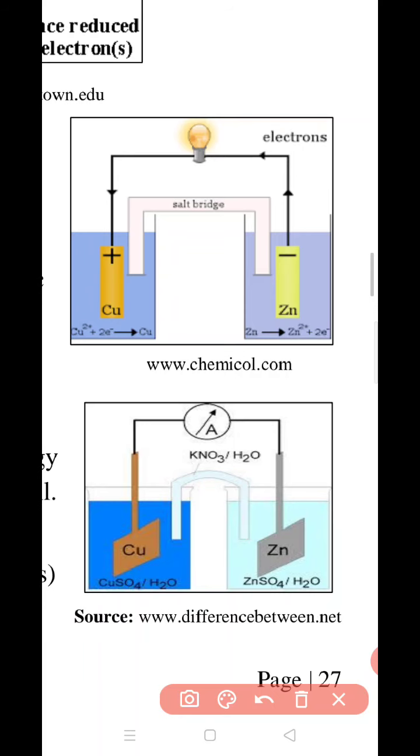Now see, zinc is undergoing oxidation here and copper is undergoing reduction here.